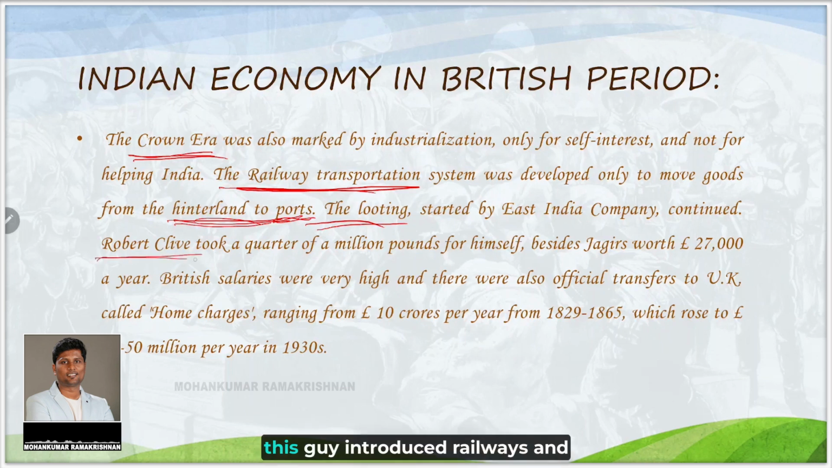Robert Clive, this guy introduced railways and postal services in India for the benefit of the British people. He took an enormous salary for whatever his daily routine was. So that exploitation is mentioned over this particular area. This is the bad phase of British rule, the fag end of the British rule, where a plentiful amount of looting was carried out.